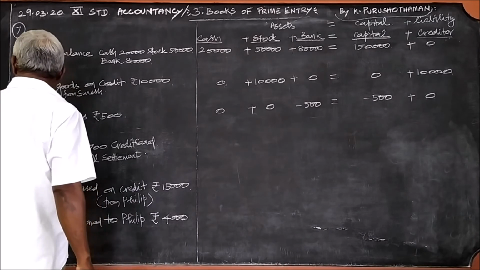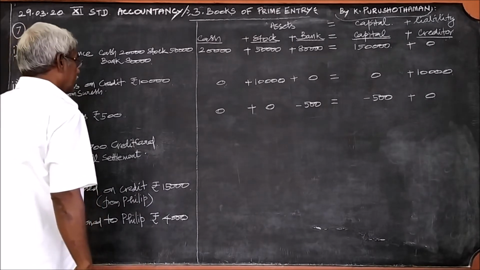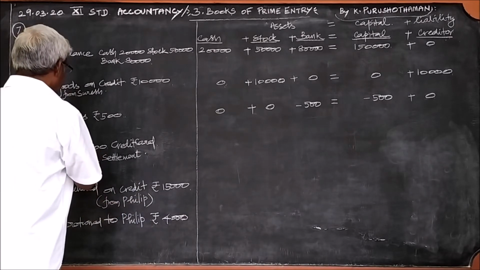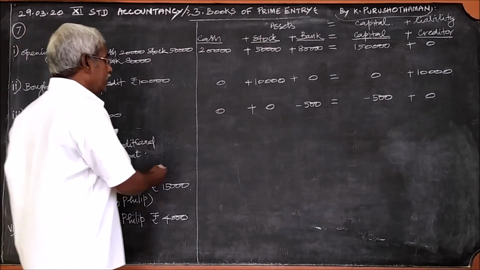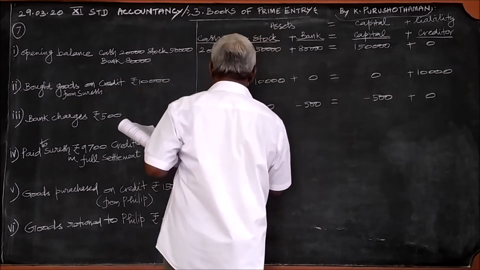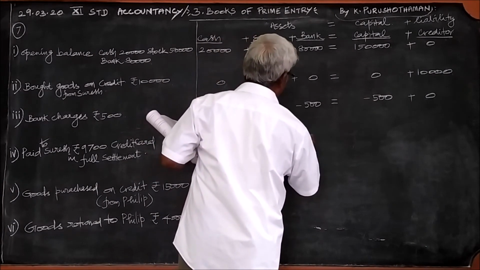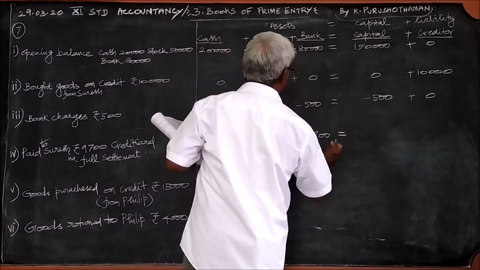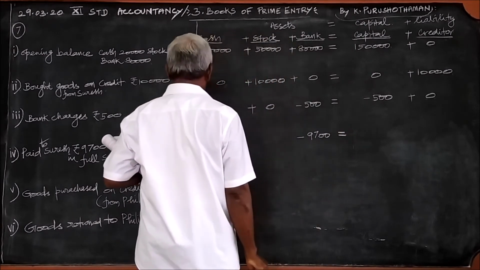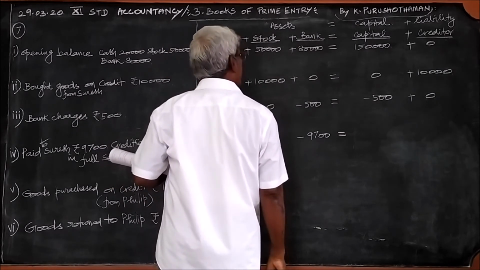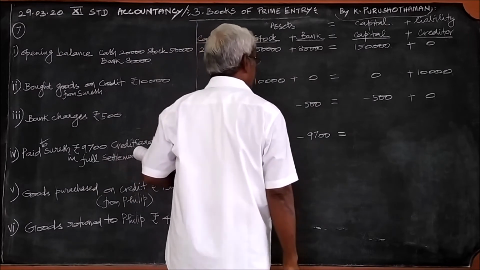So, by what means? Through credit card. Therefore, the amount will go from the bank. How much is paid through credit card? 9,700. So, you write 9,700 here. In the bank, we can write 9,700. And for how much it is 9,700?